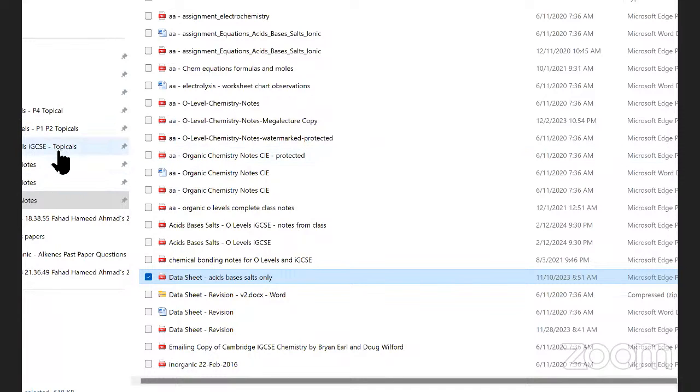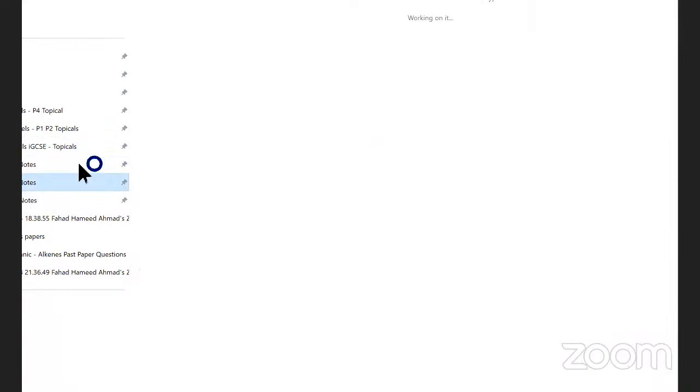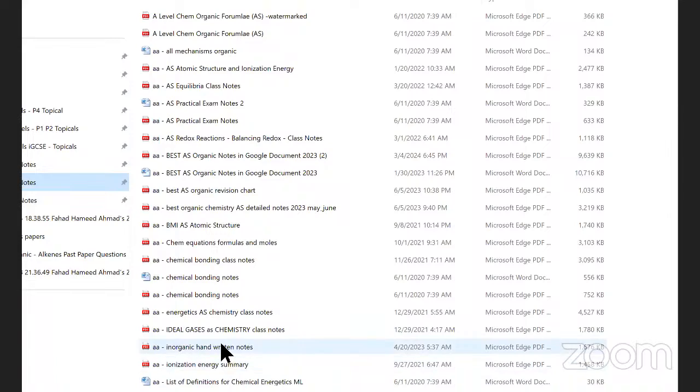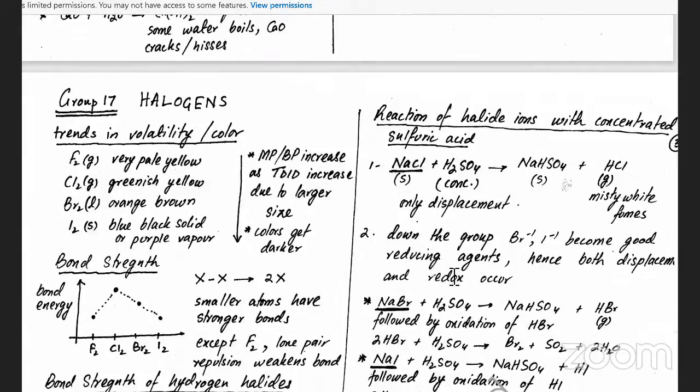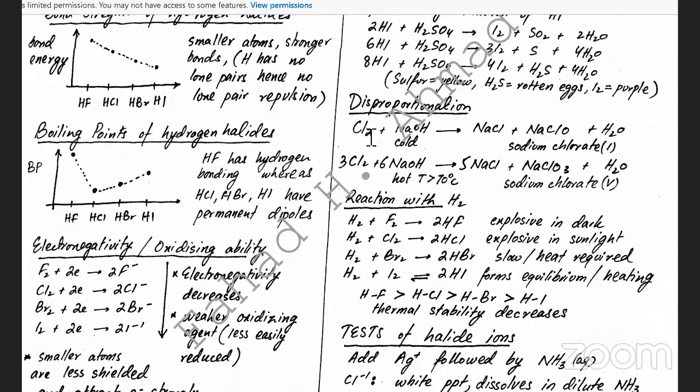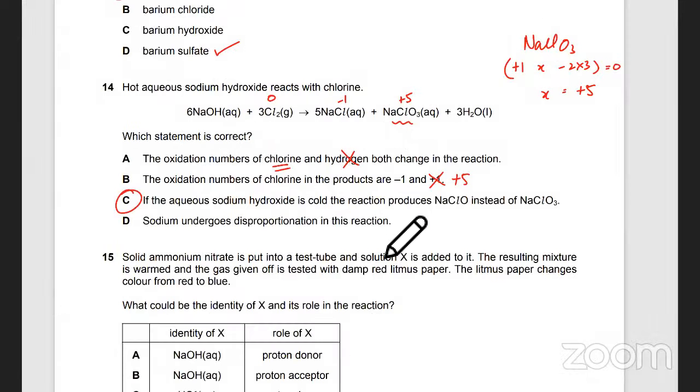If I open the notes for inorganic, वो एक दफा देख भी लें, halogens का disproportionation. In cold NaOH, chlorine, if you put it in cold NaOH, it will produce NaClO. In hot NaOH, higher temperature, it produces NaClO3, ठीक है? तो ये ठीक है, ये वाला सही है.